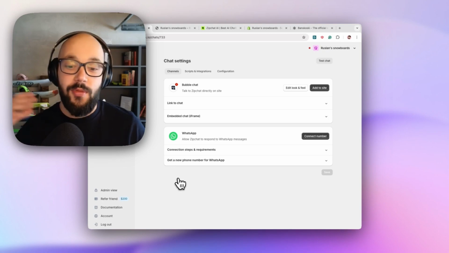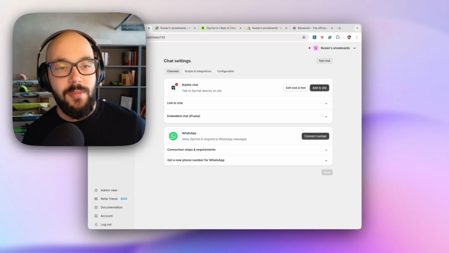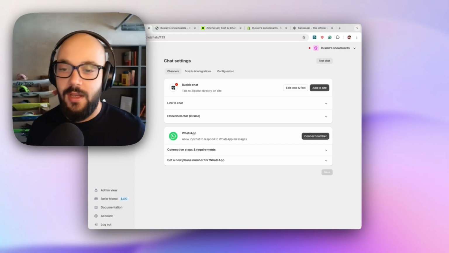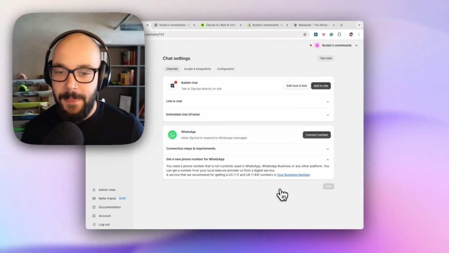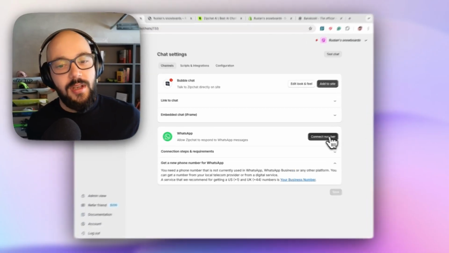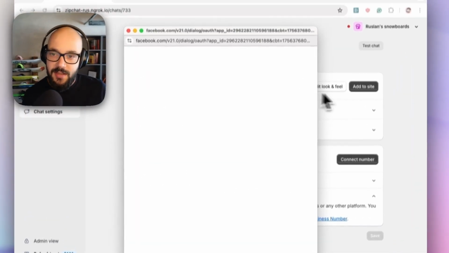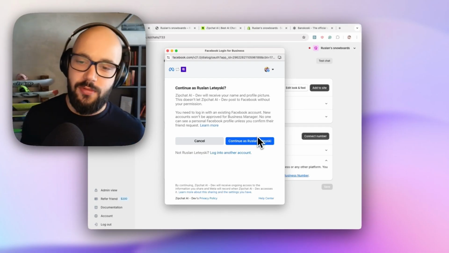To connect WhatsApp, it's super simple. You need a phone number, which is going to hold your agent. You can use one of your own numbers, you can buy a number from a telecom operator, or you can buy one from a service that we recommend. Let's go to your business number. There's a link inside the app. And then all you need to do is click connect number, and you're going to see a Facebook pop-up show up that you just have to go through the steps.